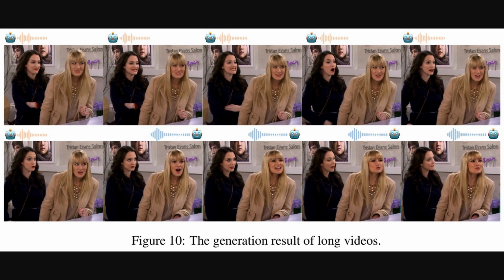And that ability to handle complex scenes extends to longer videos too. Figure 10 here shows this off. We see two women having a conversation over a longer period. The model generates this by using an autoregressive method. Basically, it generates a short segment of video, then uses the last few frames of that segment as a starting point to generate the next one, and so on. This approach creates a seamless, continuous video where the characters' appearances in the background stay consistent, and their interactions look natural throughout the entire clip.